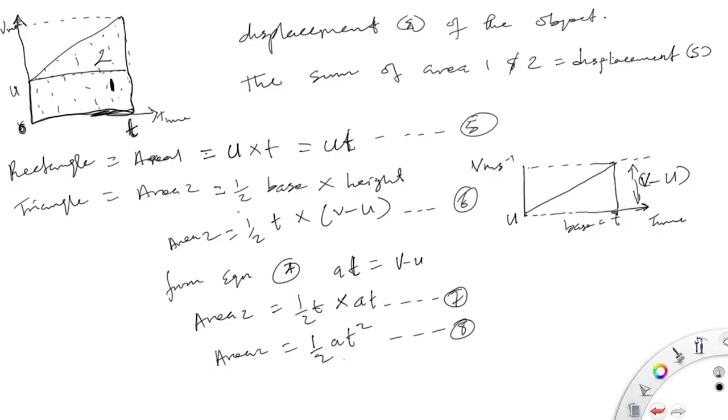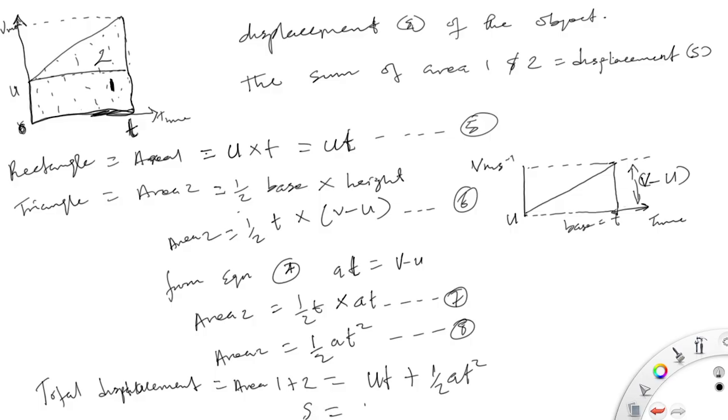Therefore the total displacement is equal to area 1 plus area 2. Area 1 was ut, plus area 2 was half at squared. So s will be equal to ut plus half at squared.